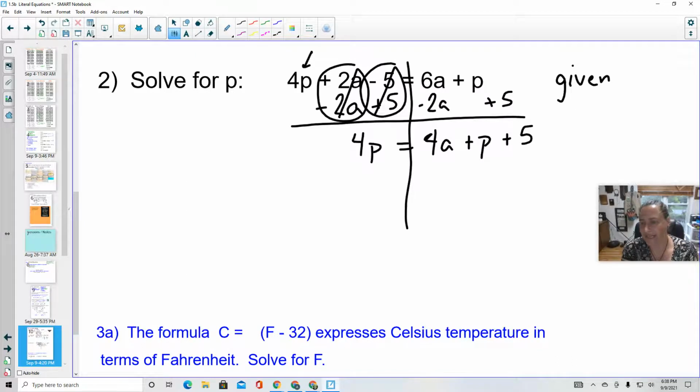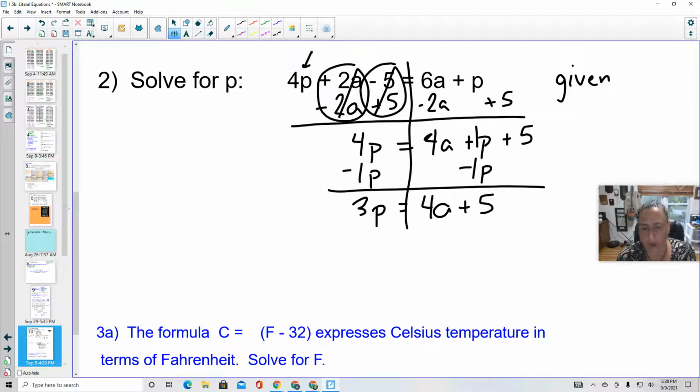I need to get those p's back together though. So how do I move a plus 1p over to the other side? We talked about variables on both sides. I'm going to subtract 1p from both sides. Clean it up. That leaves me with 3p is equal to 4a plus 5. All right, now I have all my p's on one side, but my p isn't alone. Remember, I'm solving for a 1p. It's currently multiplied by a 3. So let's divide by 3, and that leaves me with p is equal to 4a plus 5.